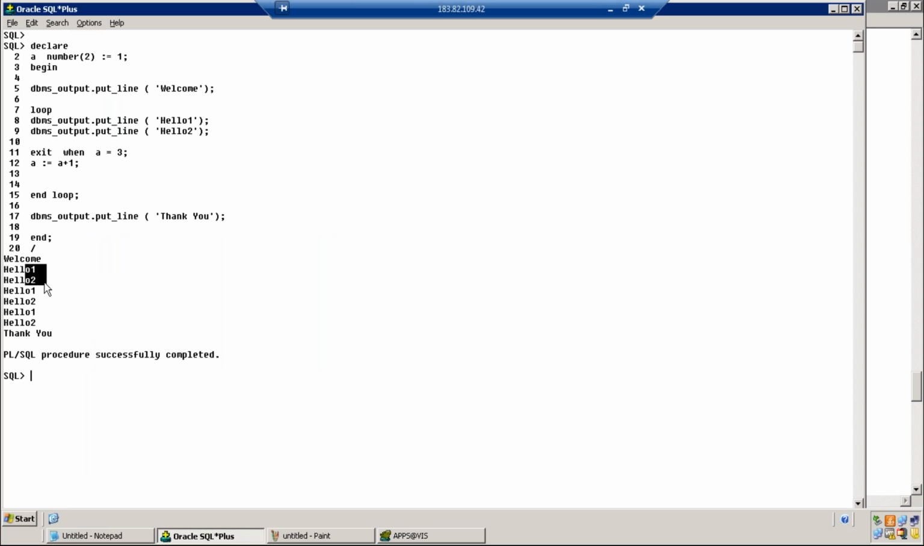Hello 1, hello 2 is printed 1, 2, 3. The point you need to understand is that every loop should have an exit when condition. Otherwise, it becomes an indefinite loop. Even though you have an exit when condition, the condition should become true, then only the loop will break. If the condition is false, the loop will not break. So Sunil, when 3 equals 3, will it again print H1, H2?